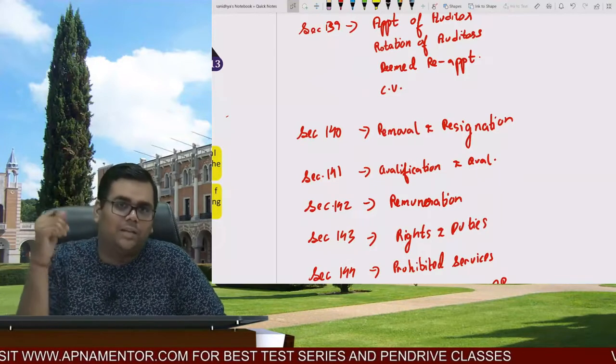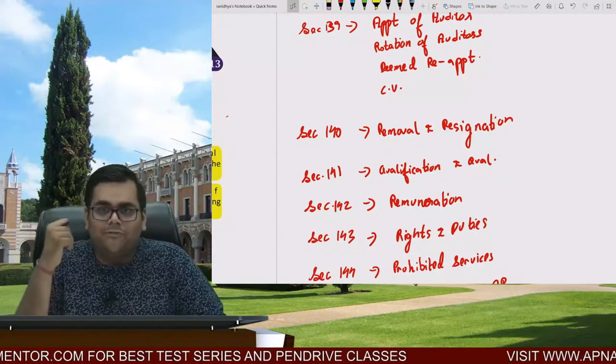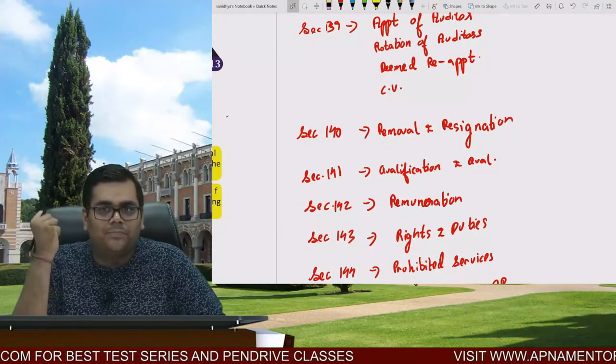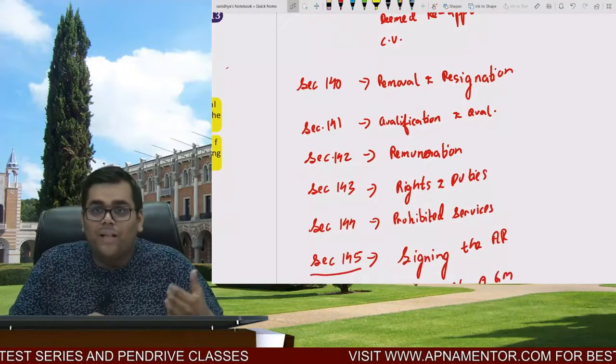Now just assume that you are the auditor, you are eligible to be appointed and you are qualified and you have been appointed. Then first of all you are talking about remuneration, and after remuneration you are talking about rights and duties. Now while performing duties,